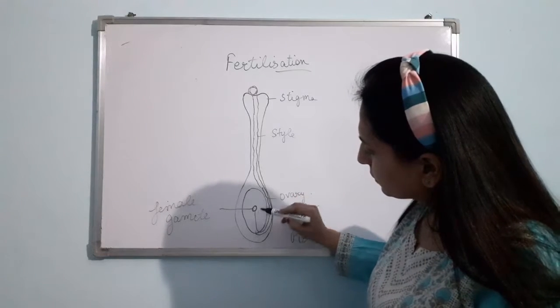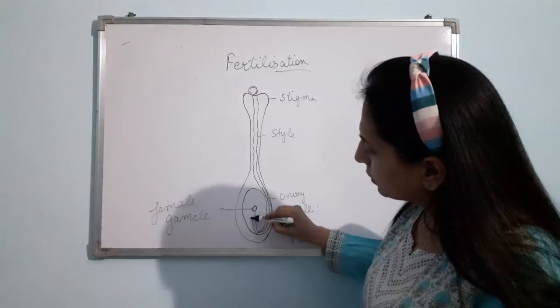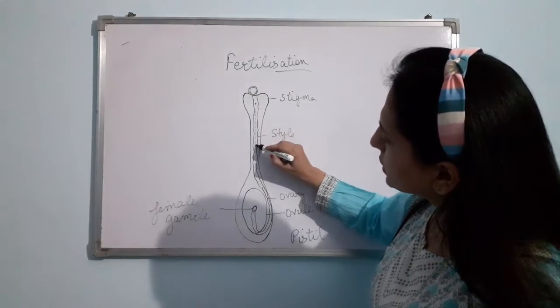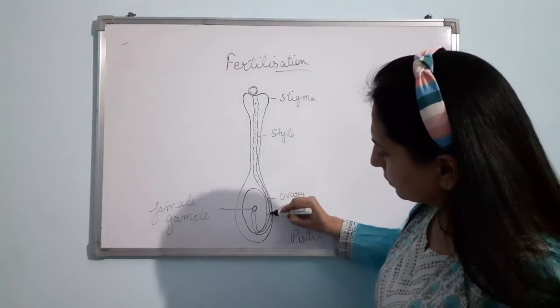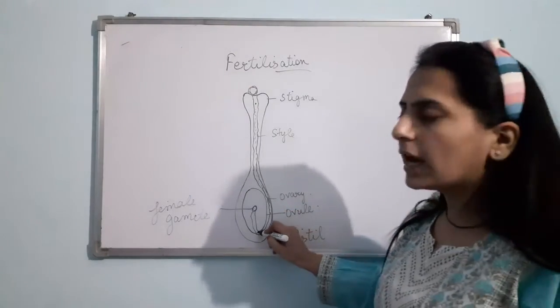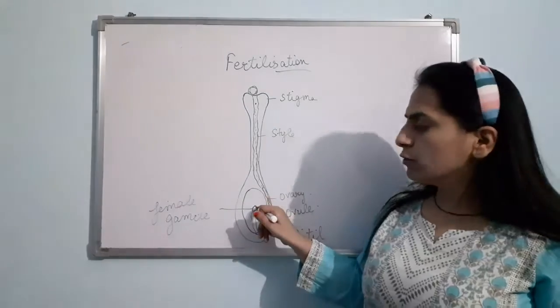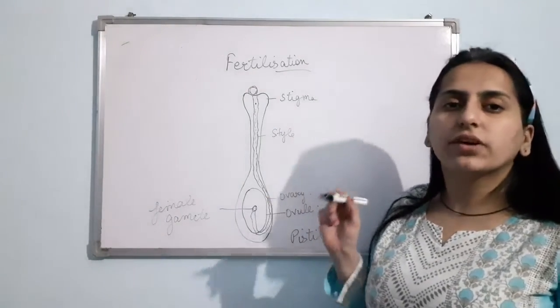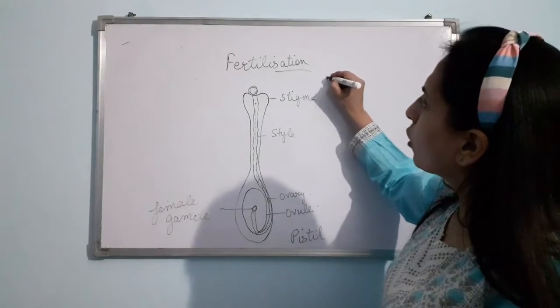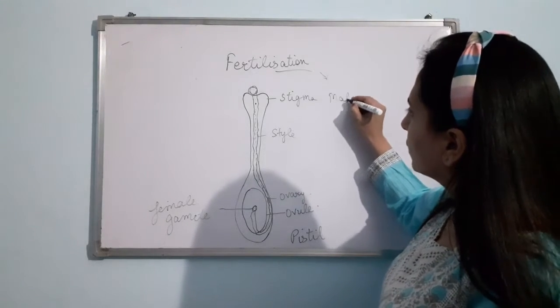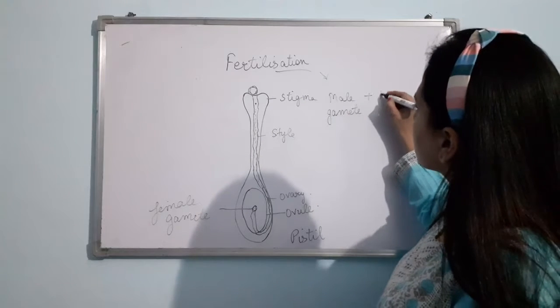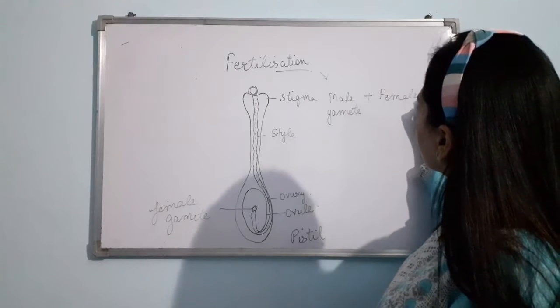Write this. Male gametes are moving in this pollen tube. So basically, male gamete will go and fuse with the female gamete. This process is known as fertilization. Fusion of male and female gamete is known as fertilization.